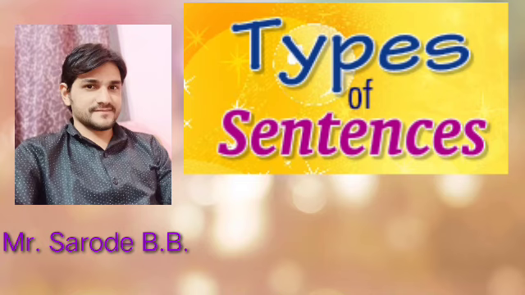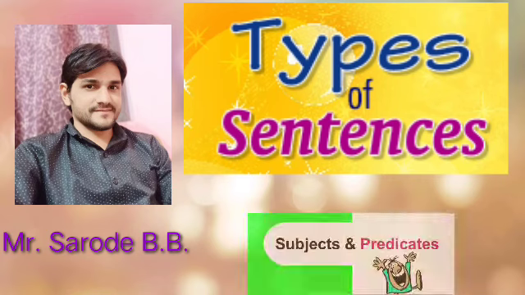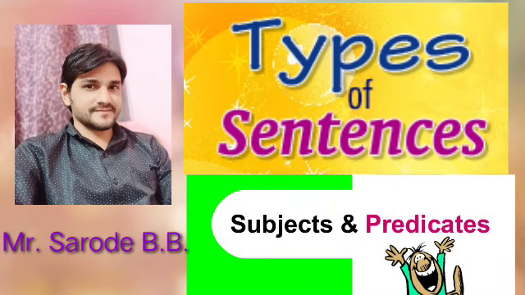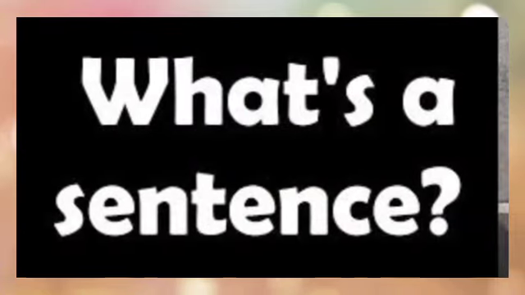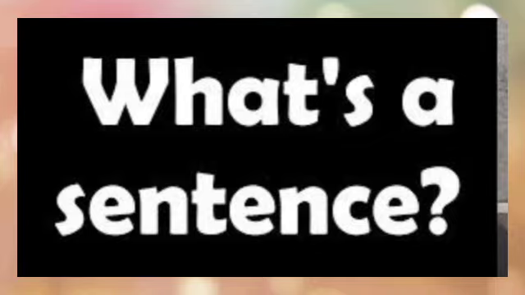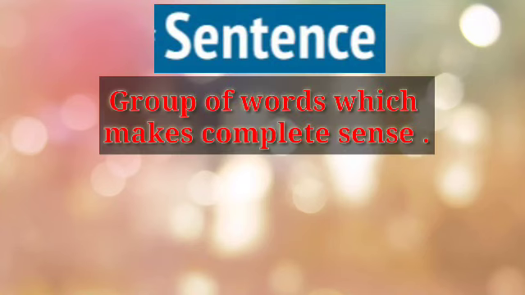Today we are going to learn two grammar topics: types of sentences, and subject and predicate. First, we will learn types of sentences. What exactly is a sentence? A sentence is a group of words which makes complete sense or complete thoughts.